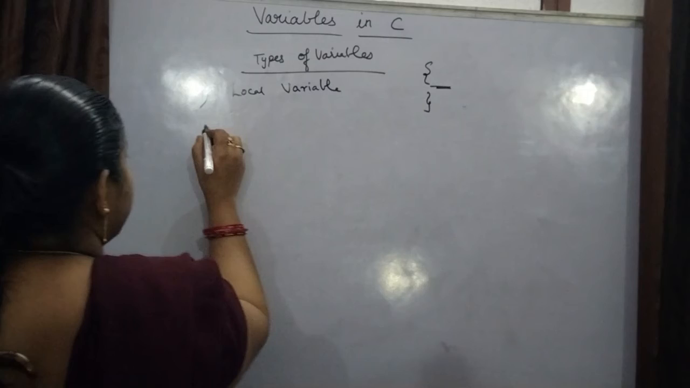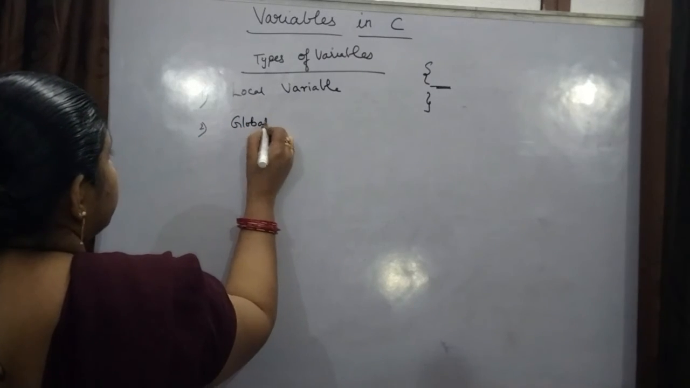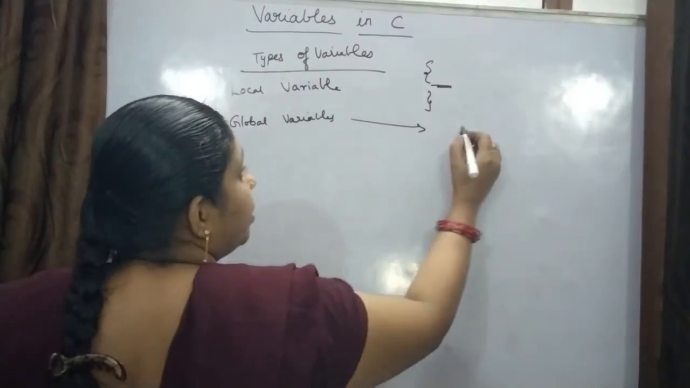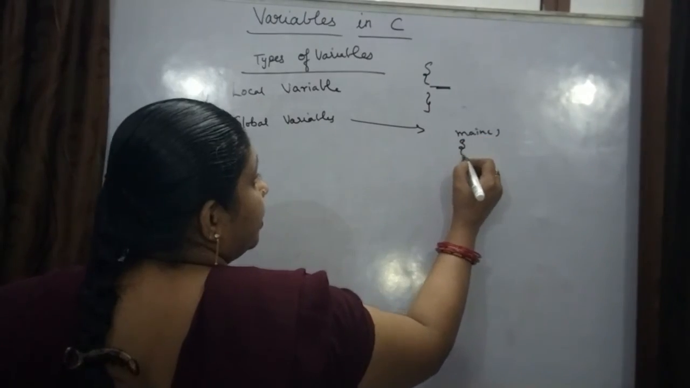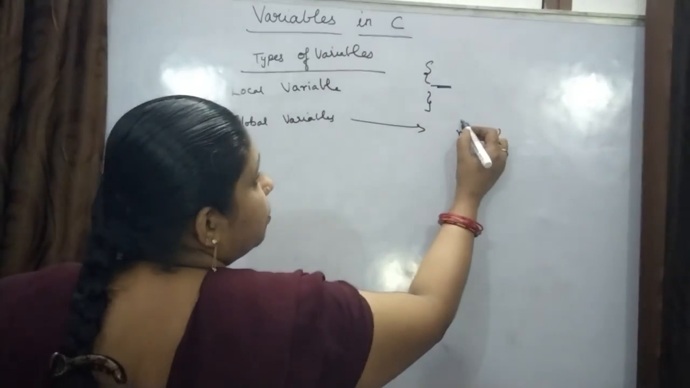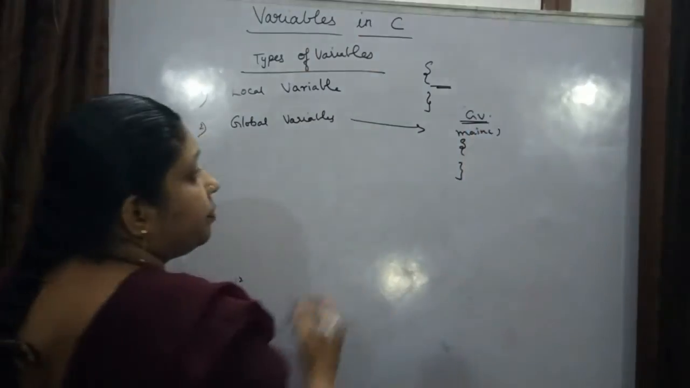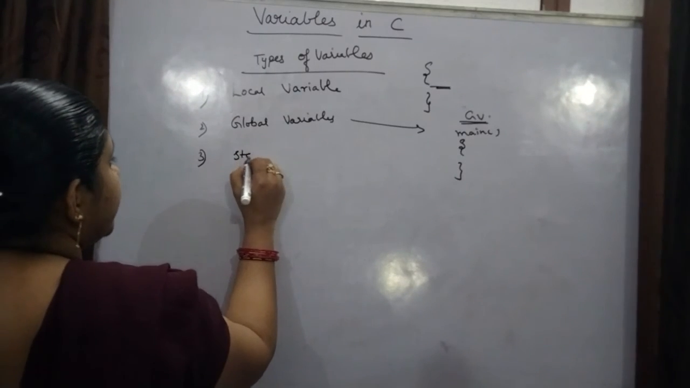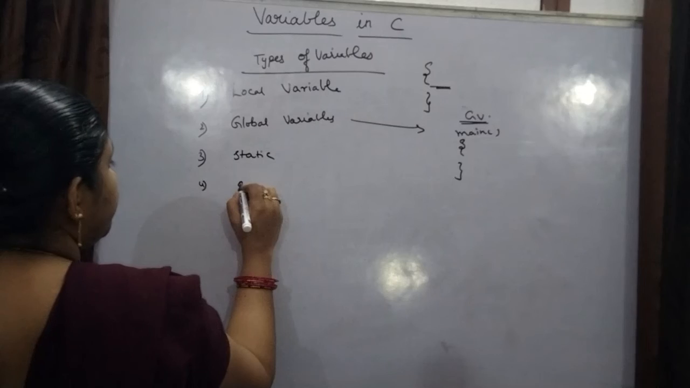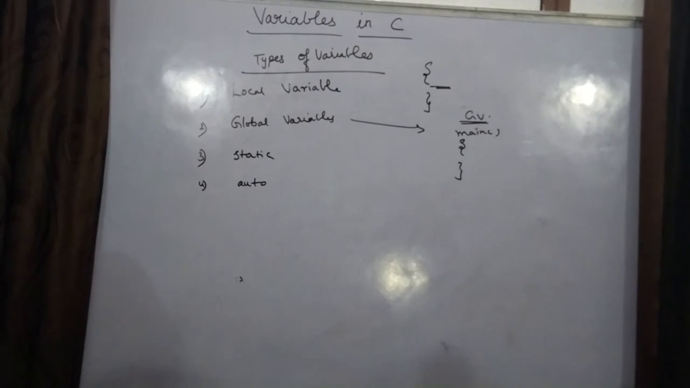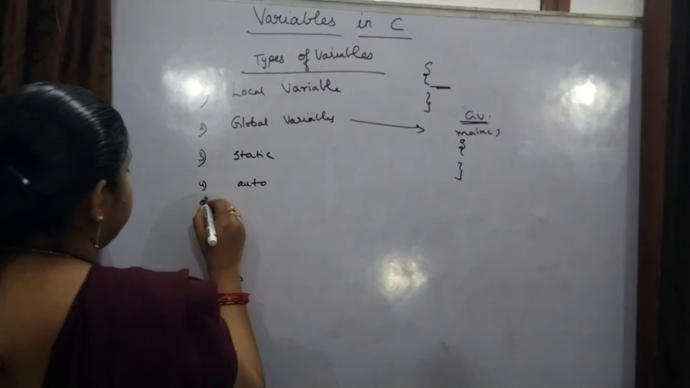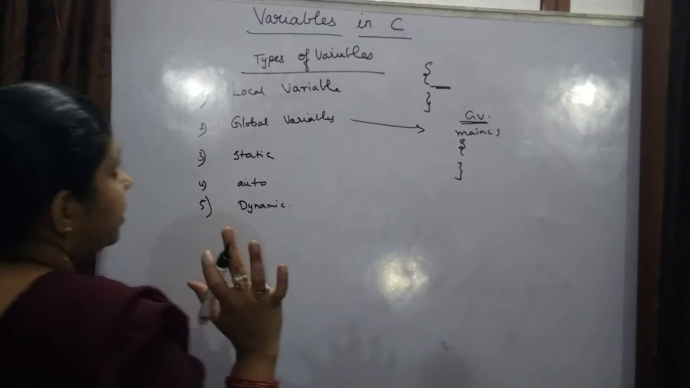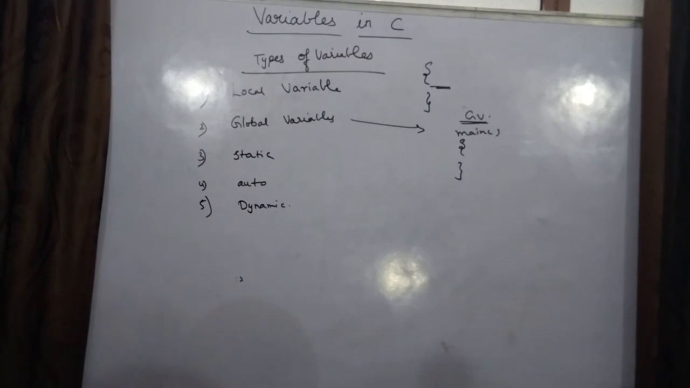Now the second one is global variables. Global variables are the variables which you declare before the main function. Before you write the main function, here you declare the global variables. Those are called global variables. And there are other variables like static and auto, and even dynamic. Regarding these I will discuss later. For now just understand that these are the different types of variables.